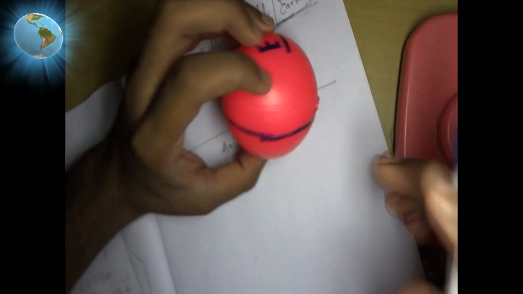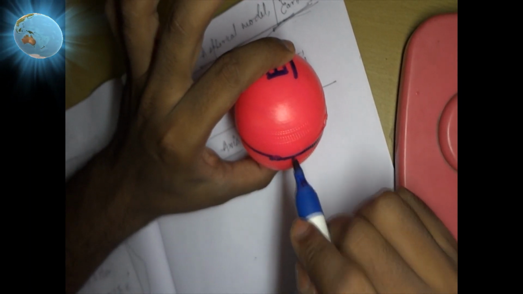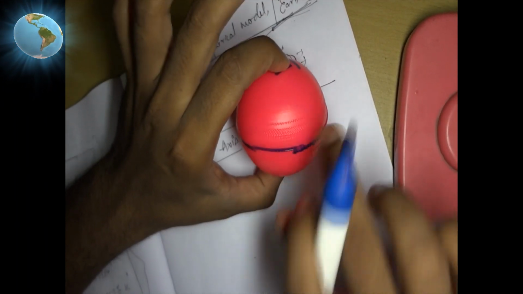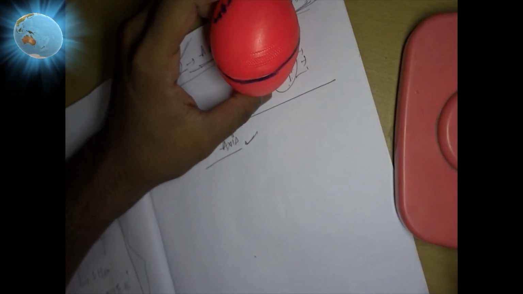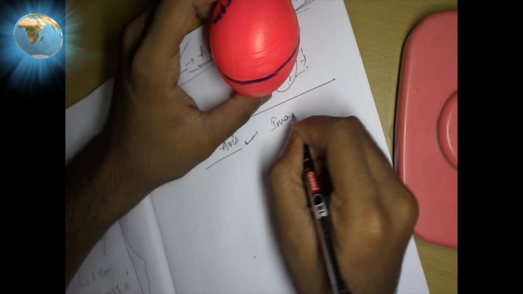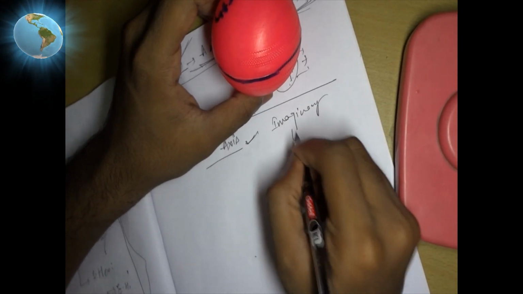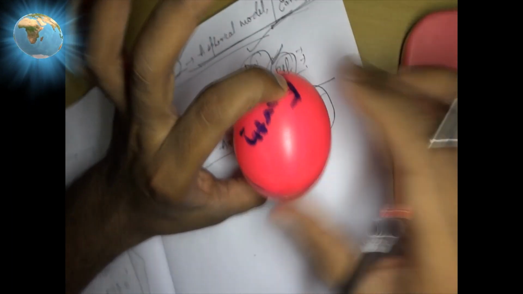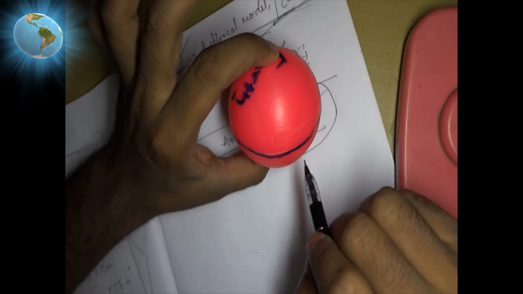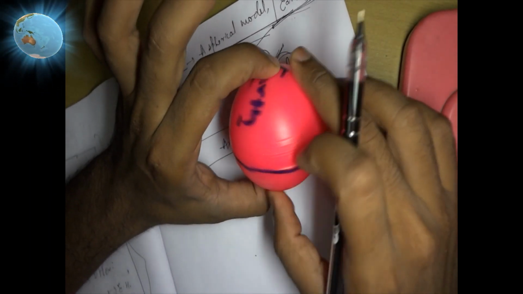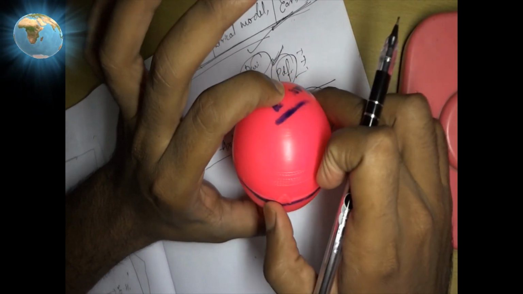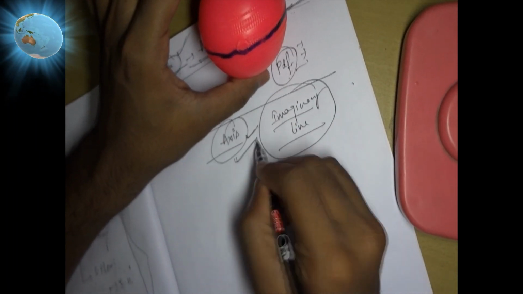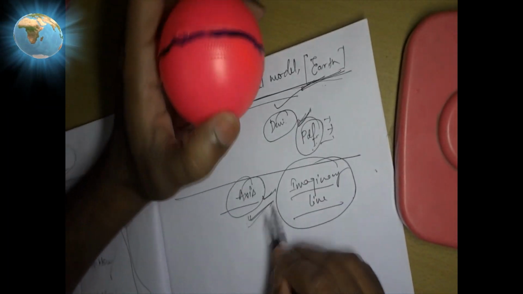Is everyone understanding? So it is getting a line on which this earth is rotating. What is this? This is an imaginary line. Let me tell you again, this is our earth and it is rotating, as you can see over here, on a fixed line. This forms an imaginary line and that is known as the axis. Did you understand what a globe is and what the axis is?